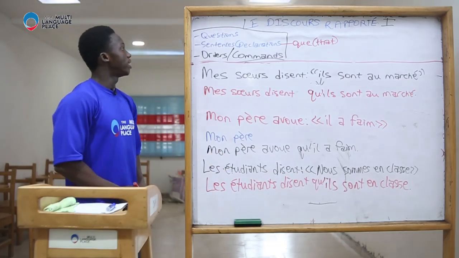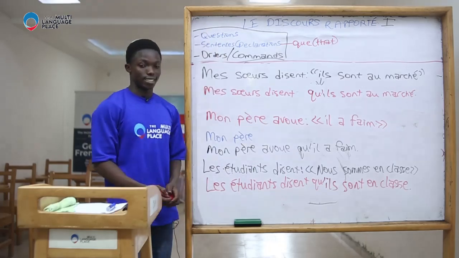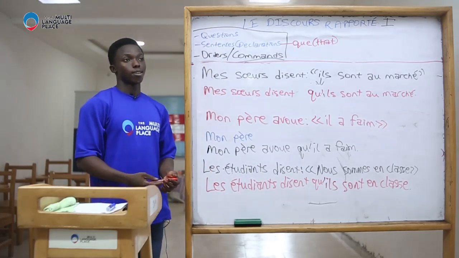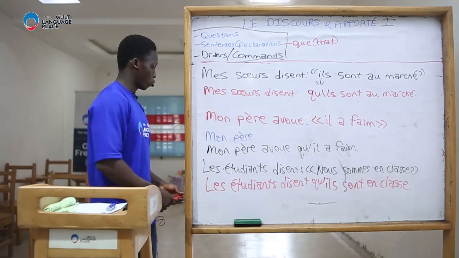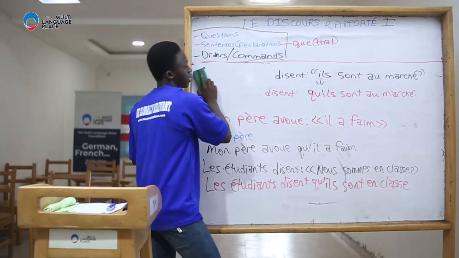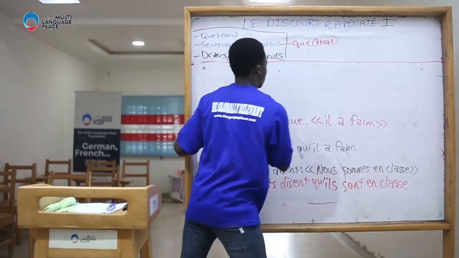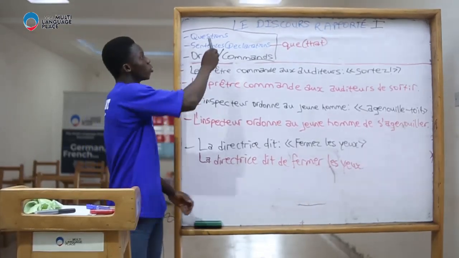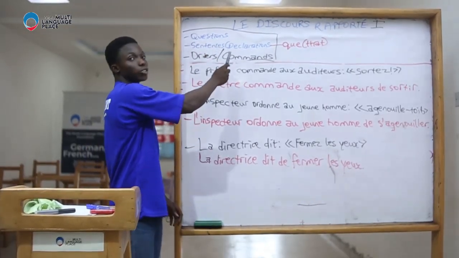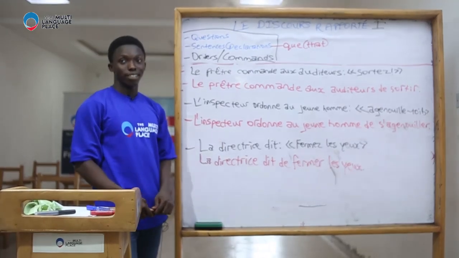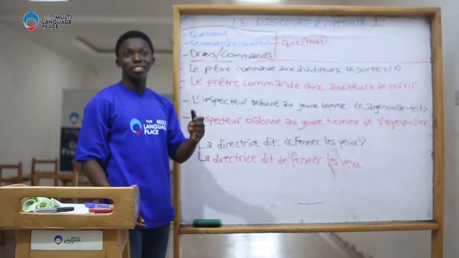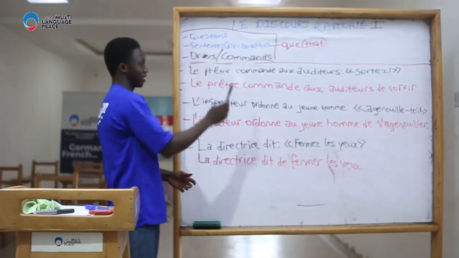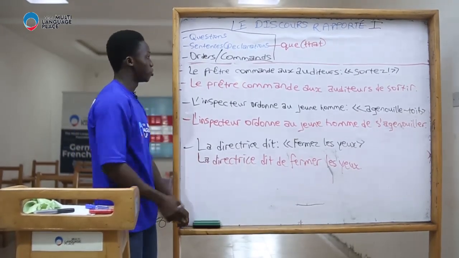Très bien. So that is that for sentences. How do we report commands or orders? Let's see that now. Remember, questions, sentences, and commands can be reported. So when they say reported speech, it's not only about sentences. You can report questions, you can also report commands. So let's see these examples.